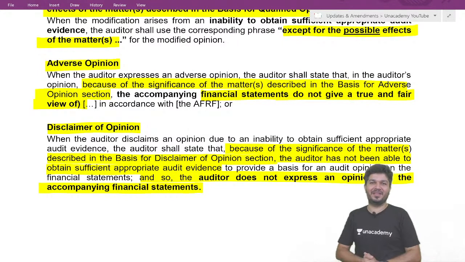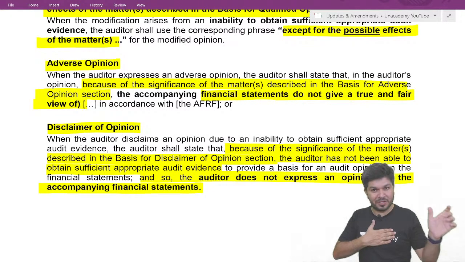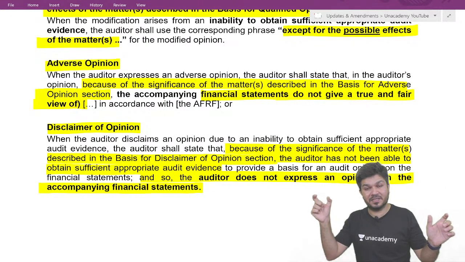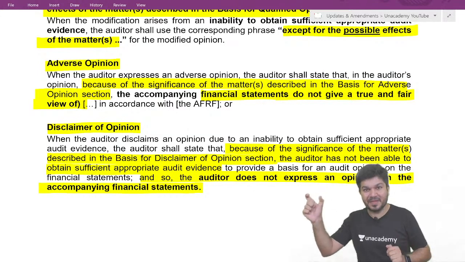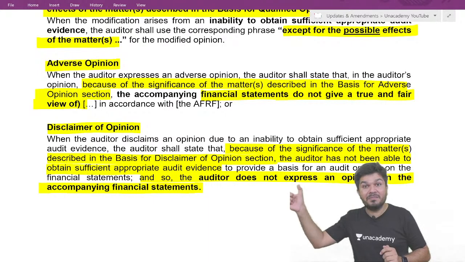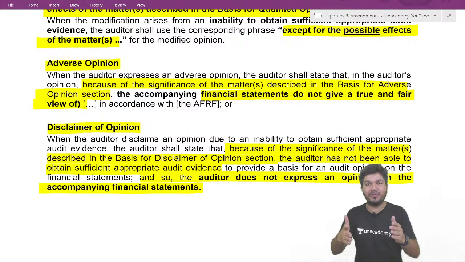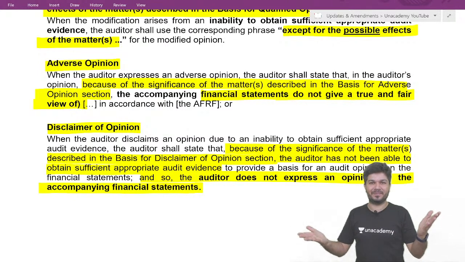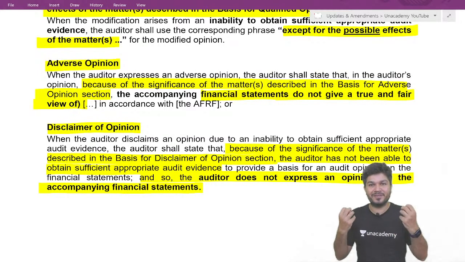Disclaimer, when do we give it? When we are unable to obtain sufficient appropriate audit evidence and the possible effect is material and pervasive. See, you have not checked, so the word should not be effect, the word should be possible effect. And we'll say we do not express an opinion on the financial statements. So this is how we have modification to the auditor's report.